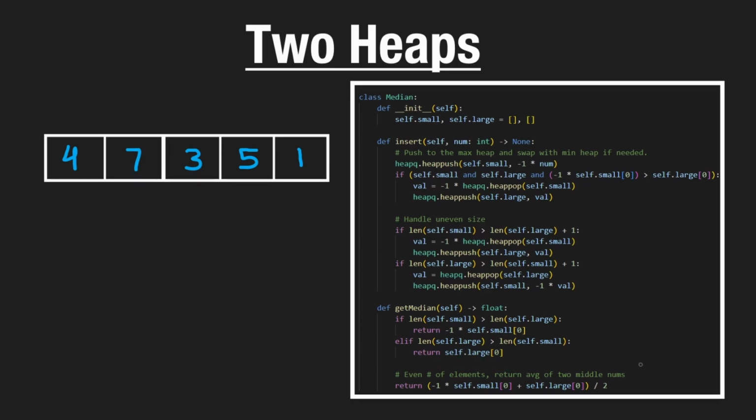But if we have an even number of elements, then we know we actually have to calculate the average between two elements, the two middle values. So we would take the root value of this heap and the root value of that heap, add them together, divide by 2, and then return that.